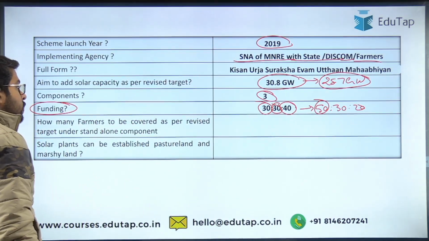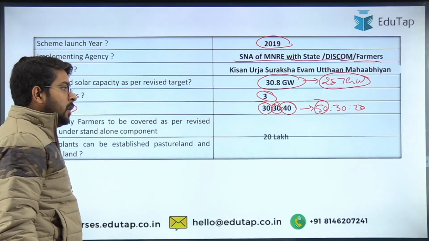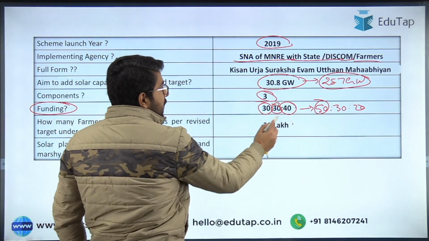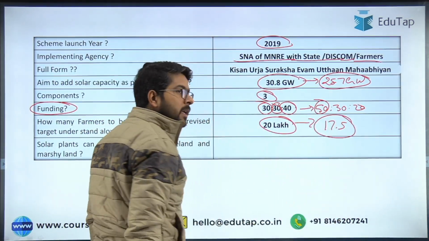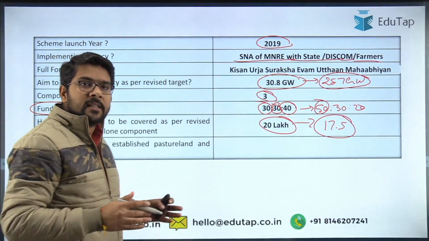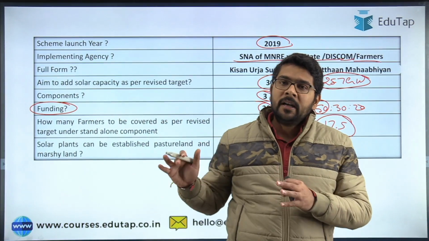Then how many farmers are to be covered as per the revised target under the standalone component? So the answer is 20 lakh. Earlier the target was 17.5 lakh. Standalone means that if you have the access, you can supply it to the power companies, but you will not be connected to the power grid directly.